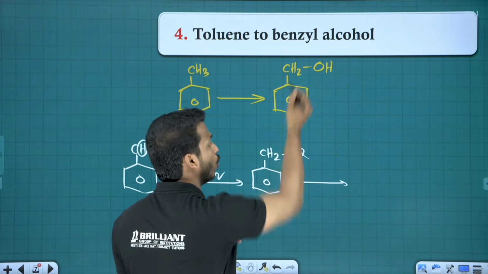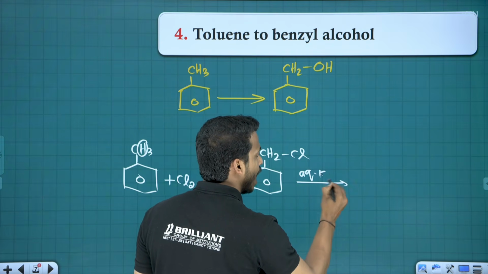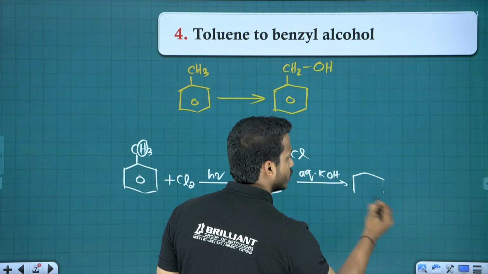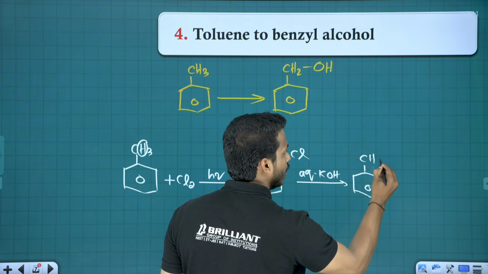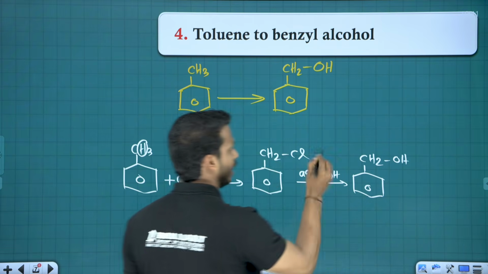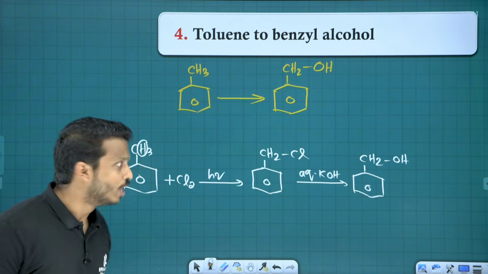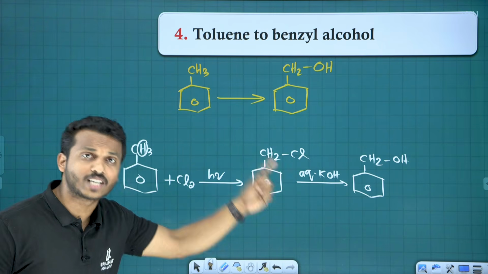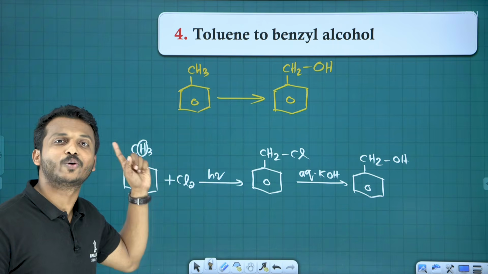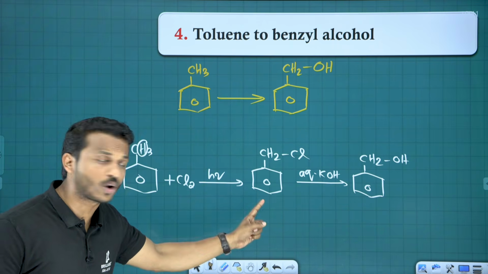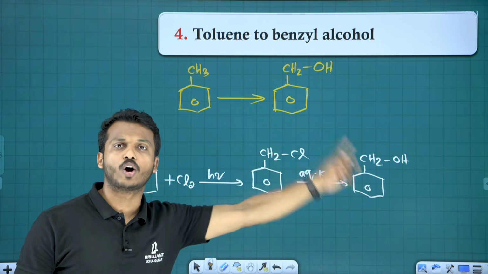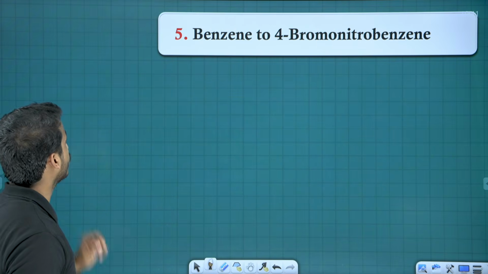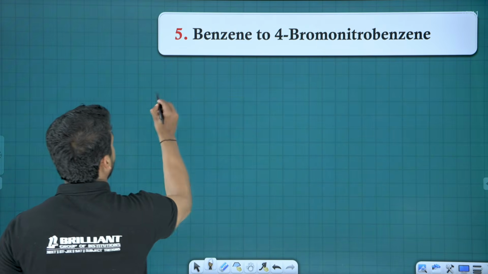Now how to convert chlorine into OH? For that we have aqueous KOH. If you use aqueous KOH, you will get CH2OH and KCl out. So if you want to convert toluene to benzyl alcohol, first toluene undergoes substitution, we get benzyl chloride, and aqueous KOH will give you benzyl alcohol.